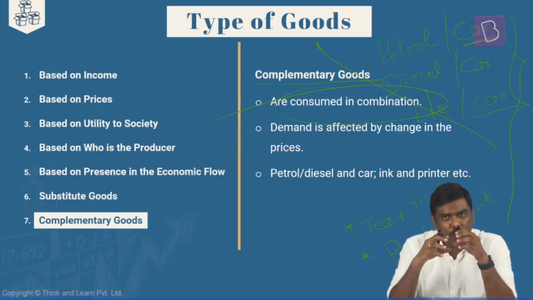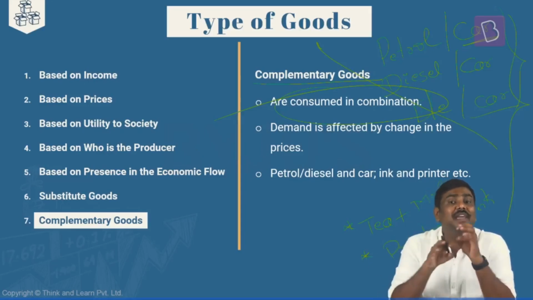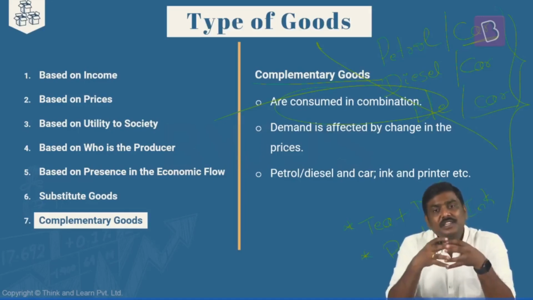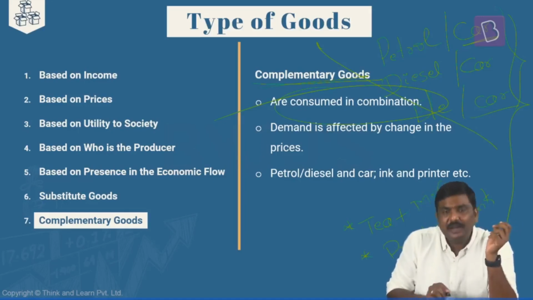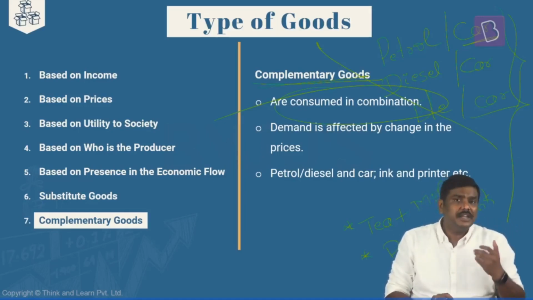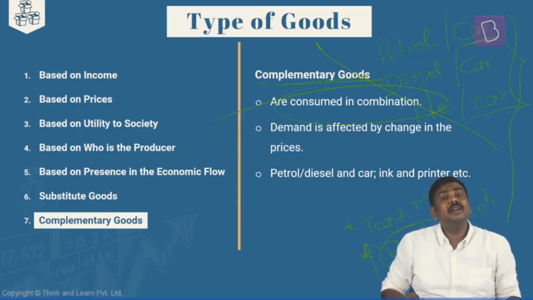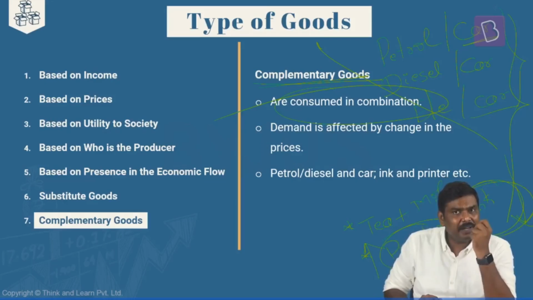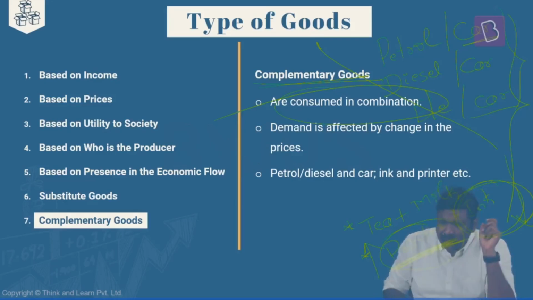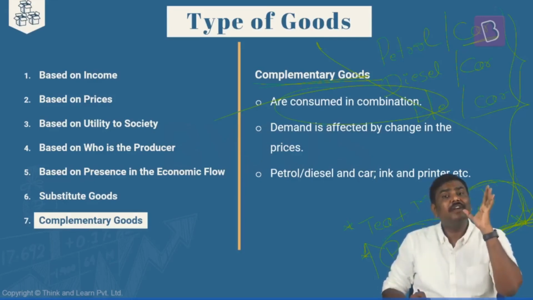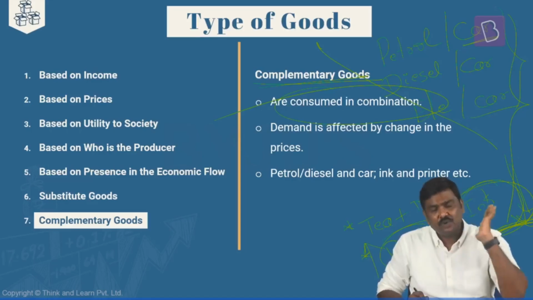That is, you cannot consume only one of them. You will have to consume them in combination, right? So such sets of goods are referred to as complementary goods. Now, what is the inference that you need to draw out of complementary goods? If the price of one complementary good increases, the demand for the other complementary good will come down. I'll repeat the statement here. Understand this very carefully. If the price of one complementary good increases, the demand for the other will be affected. Demand is expected to come down.